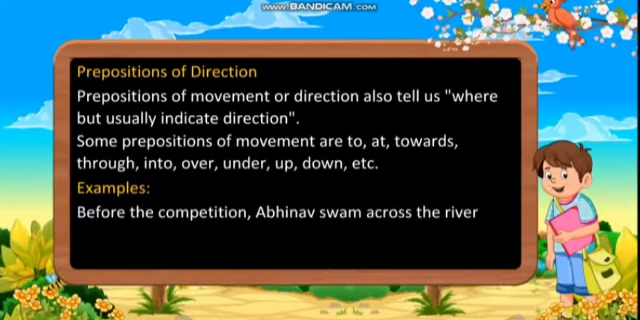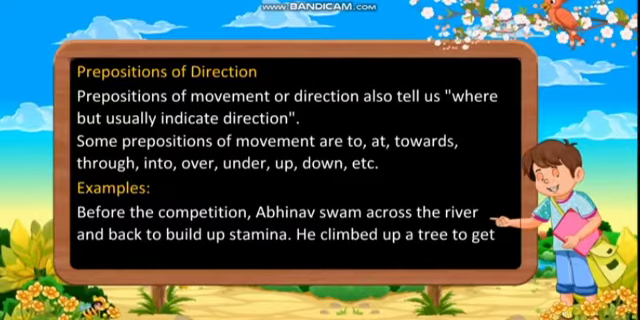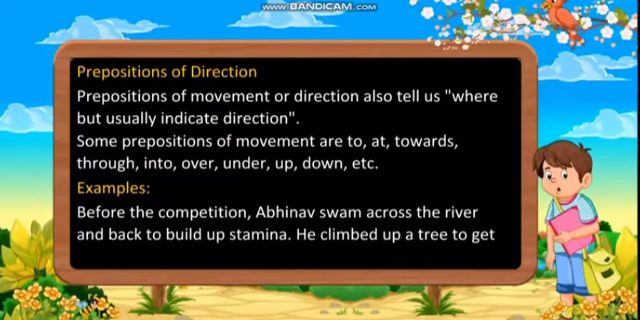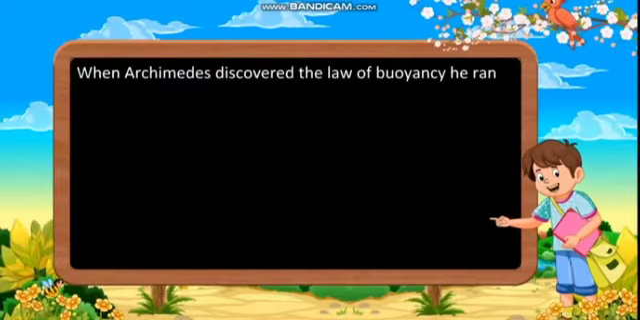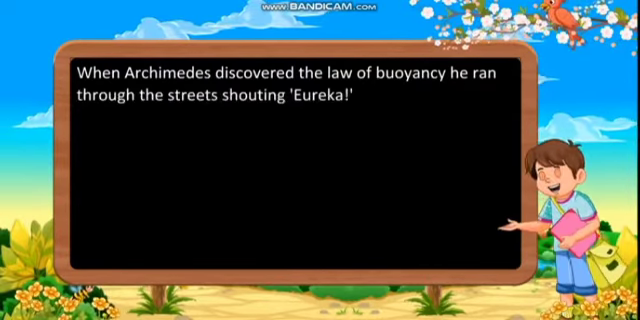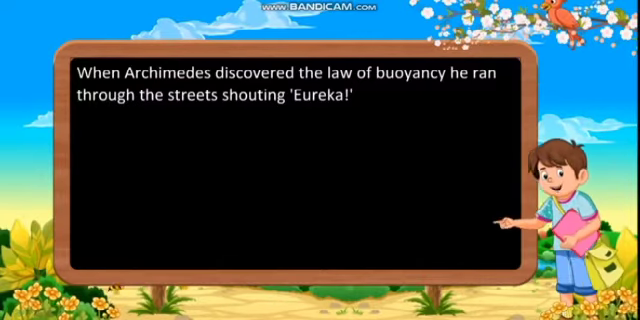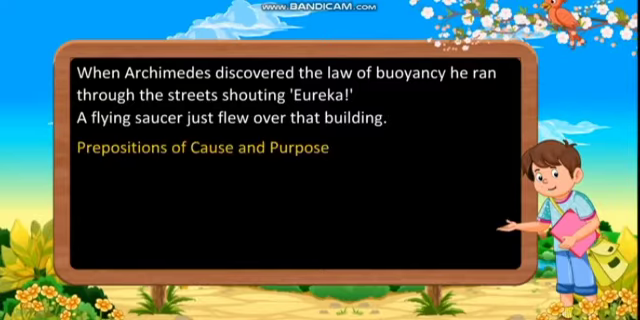Examples: Before the competition, Abhinav swam across the river to build up stamina. He climbed up a tree to get over the wall and into the orchard. When Archimedes discovered the law of buoyancy, he ran through the streets shouting, "Eureka!" A flying saucer just flew over that building.